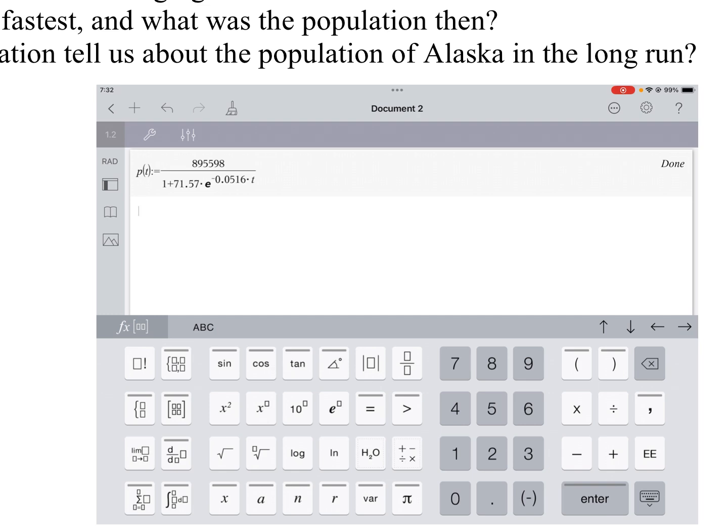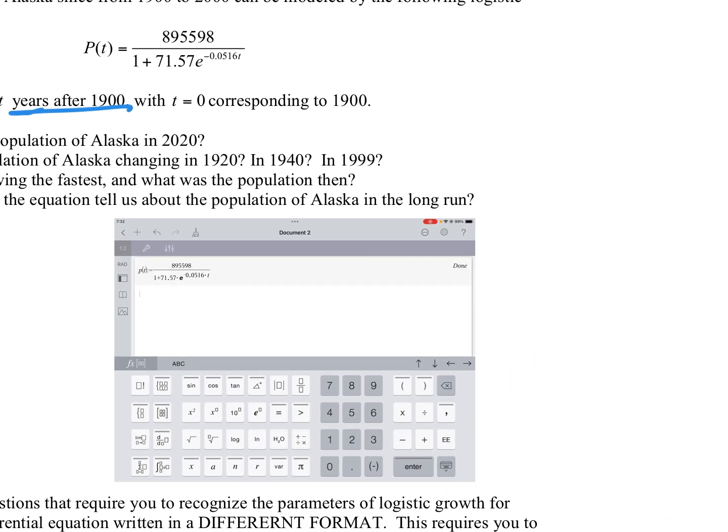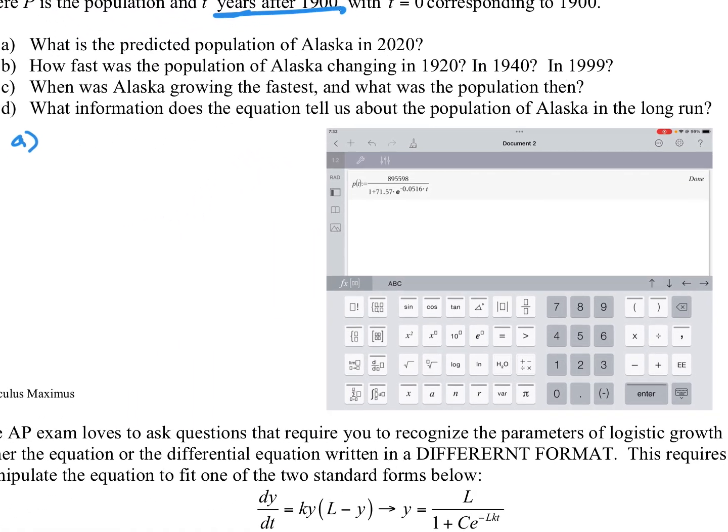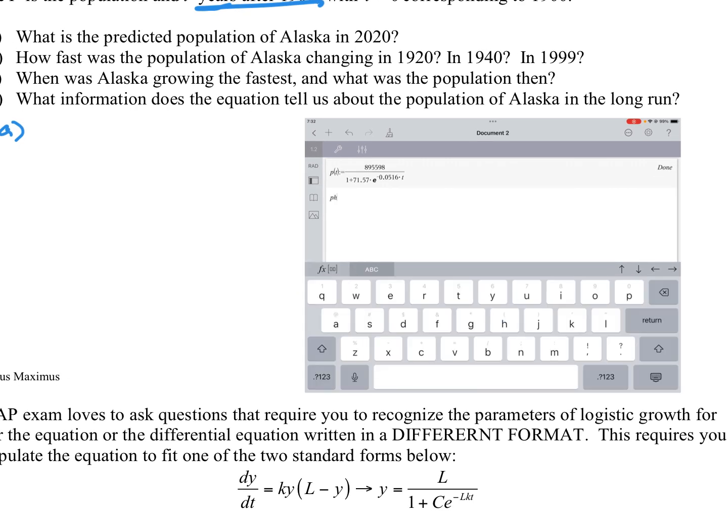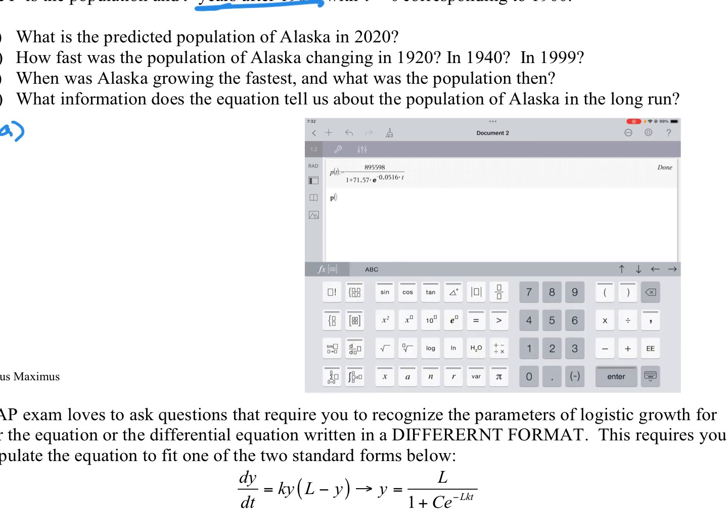Now the first question, A, is asking what is the predicted population in 2020? Well, that means what is the population at 2020 minus 1900, which would be 120. So that's 120 years after 1900. Okay, so there's our population, 781,218.